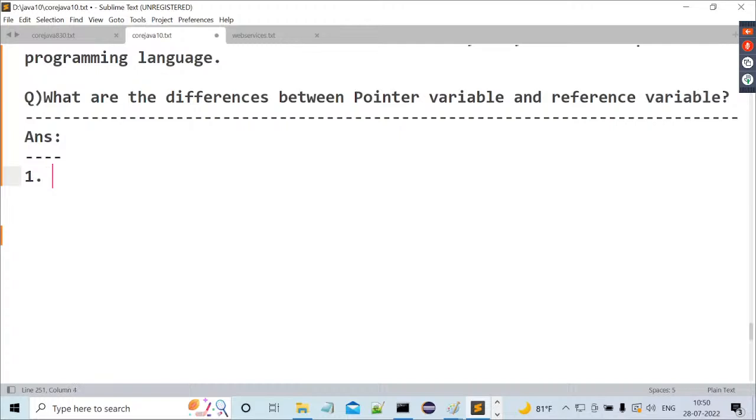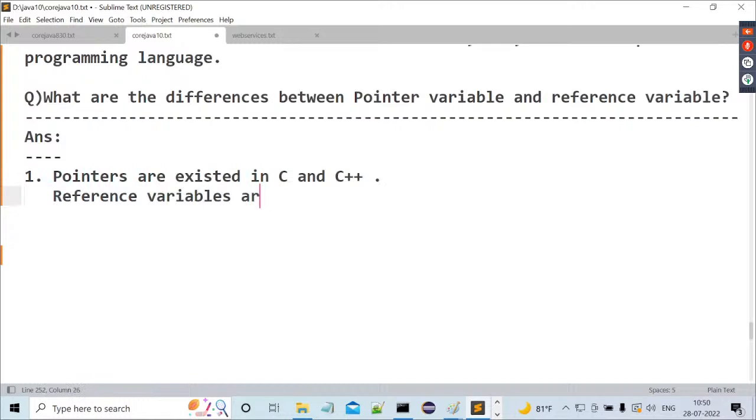Tell me, first of all, in which technologies, in which programming languages do these things exist? Now tell me. Pointers exist in C and C++. That's okay, fine. But reference variables exist in what? In Java. That's okay, fine.